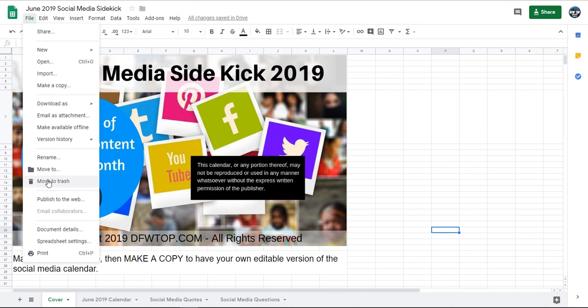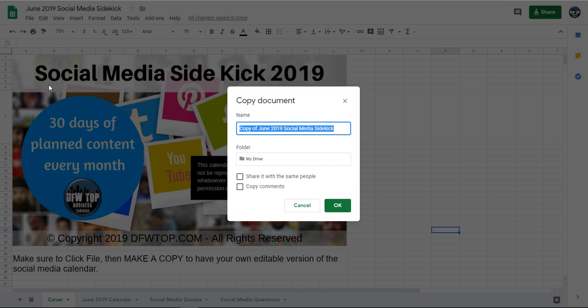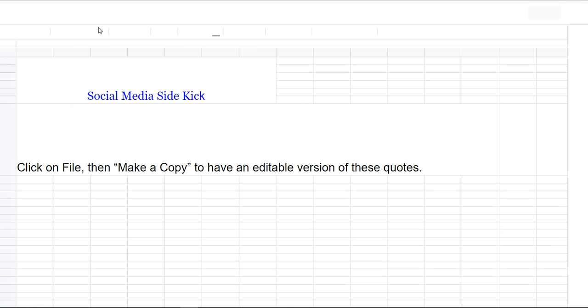And you're going to make a copy of this for yourself. It's important that you do this because you want to be able to edit this. So I'm going to click here and make a copy. I'm going to put my business name up here at the top, and I'm going to hit OK. That's going to give me a new copy of it that I can edit. So I'm showing you exactly how you have to do this so it works.